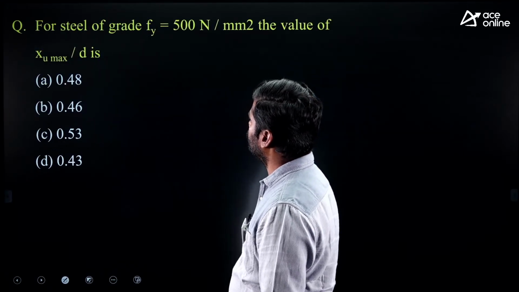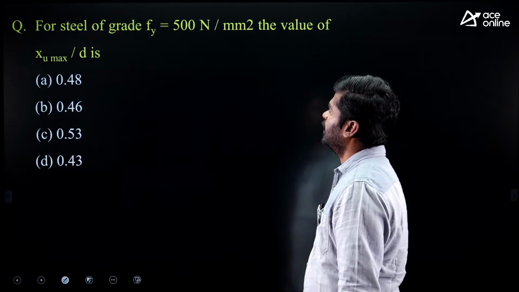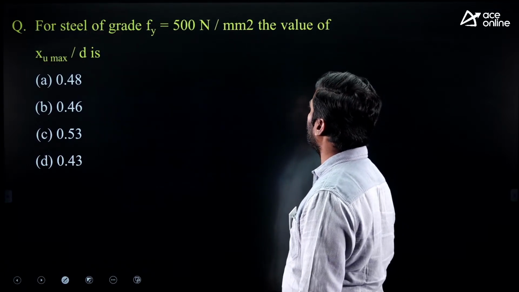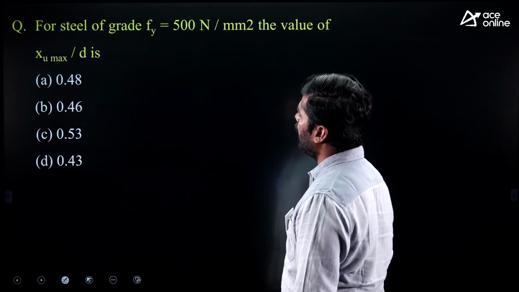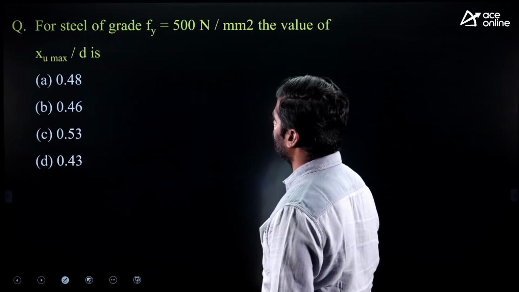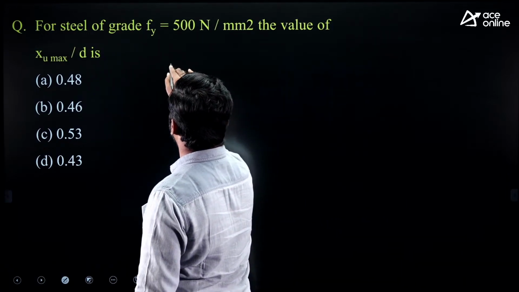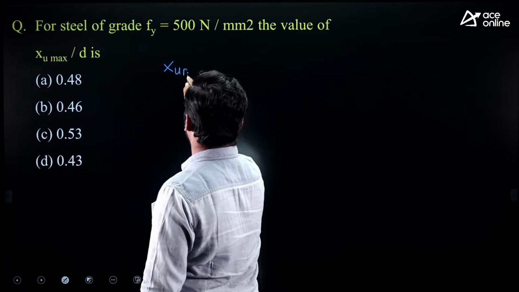Next one. For steel of grade Fy equals 500 Newton per mm square, the value of XU max upon D. My dear, what is XU max here?